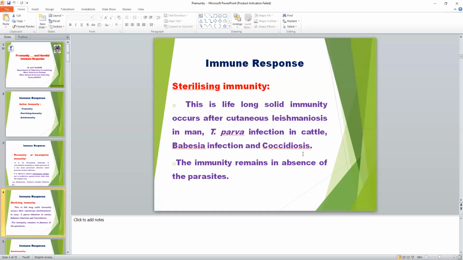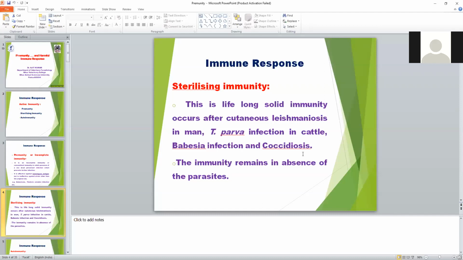Means in case of pre-immunity, immunity persists in the host when the parasite is present in low amount inside the host. But in case of sterilizing immunity, immunity occurs inside the host with the parasite completely cured.